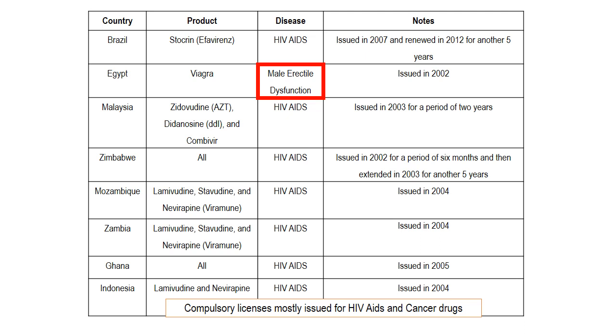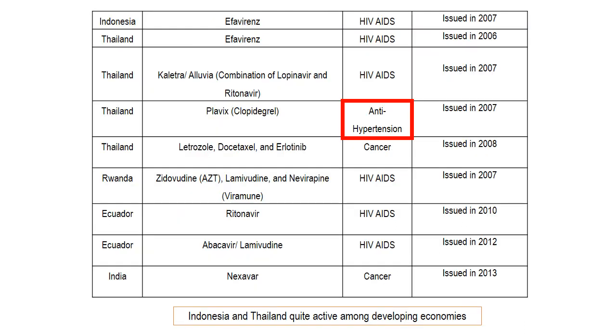Some of the countries have introduced new products. Zimbabwe introduced lamivudine, stavudine and nevirapine, issued in 2004. Likewise, all the countries have introduced licenses for HIV AIDS as well as cancers.